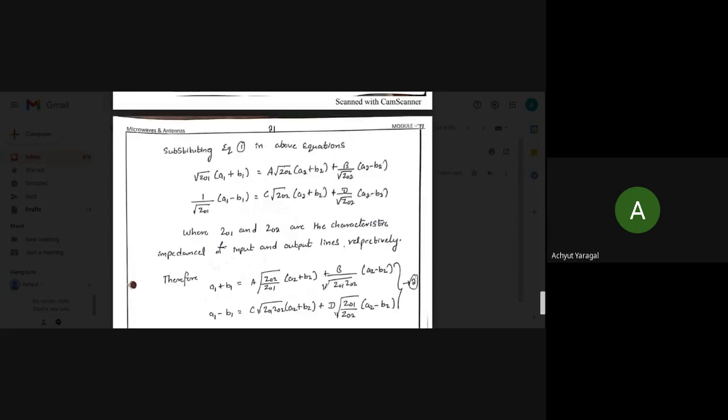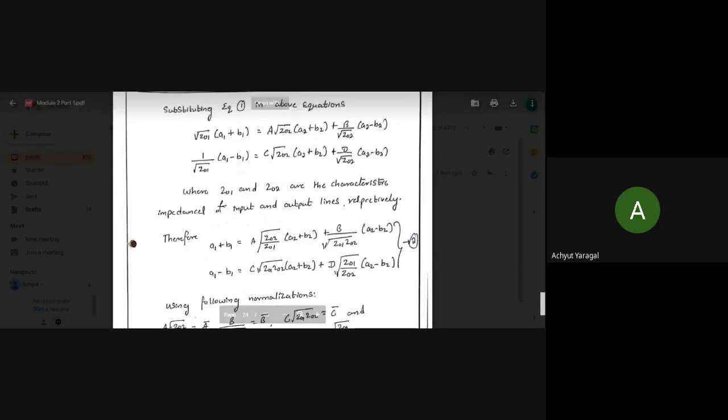Now, what we consider is that we have this characteristic impedance: the input and output characteristic impedances will be there. So this Z02 and Z01 are nothing but the characteristic impedances of the input and the output ports of the two-port network we are having. Now let us take this characteristic impedance Z02 of the input port, and I will divide the whole equation by it.